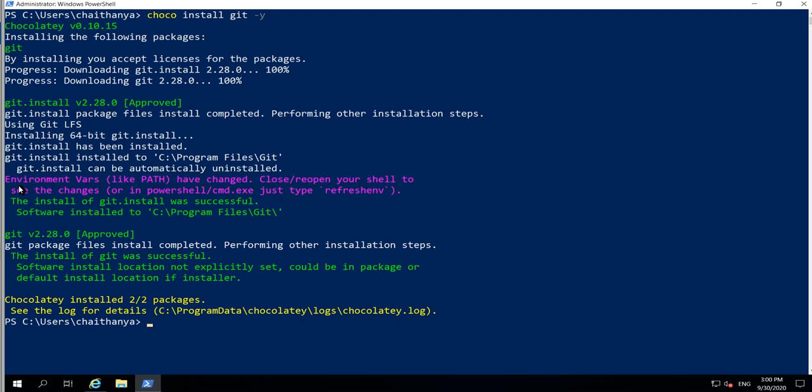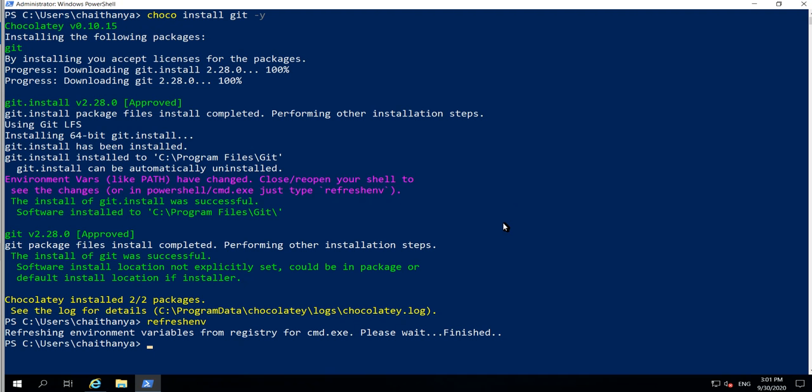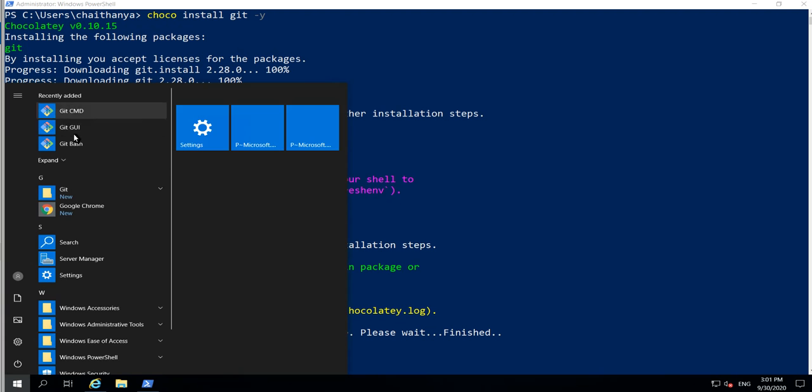You can see over here environment variables like path variables have been changed. If you close or reopen your shell, you see the changes in PowerShell. They are telling you to just type refresh environment and close the PowerShell, but I'm just typing the command, refresh environment. It will be refreshing. You can see I'm just clicking on my Windows button. Git has been installed.